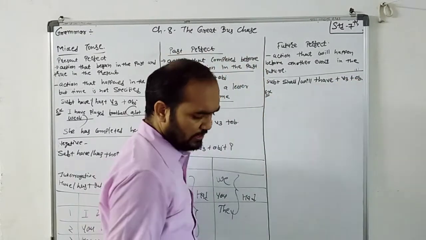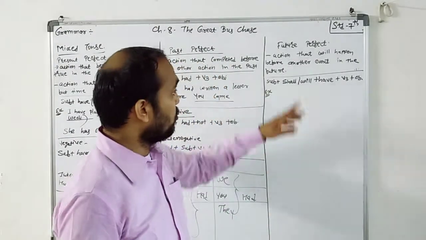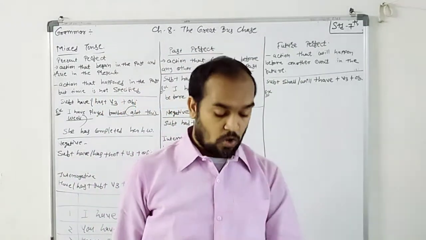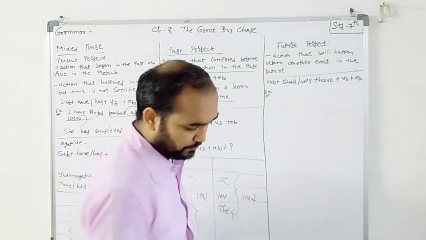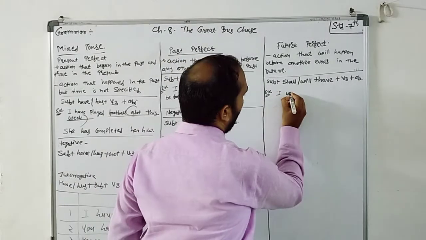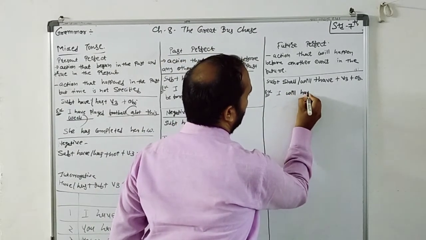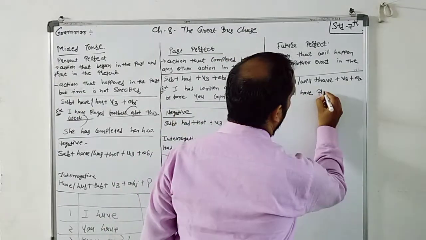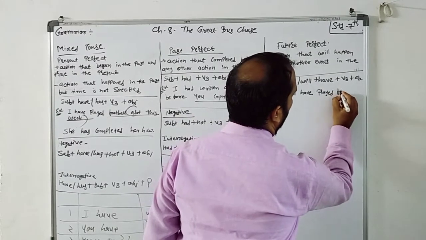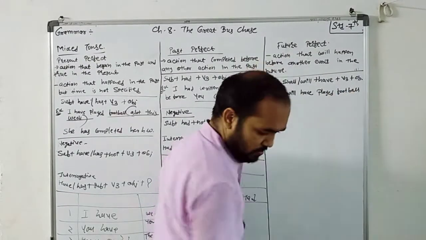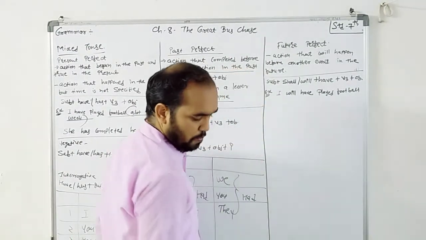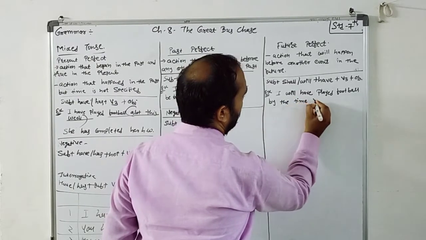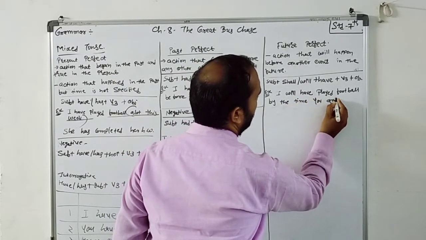If I write down the example here, you should remember the importance of the event of the time. I will have played football by the time you arrive.